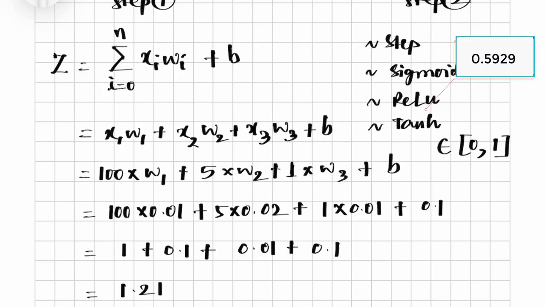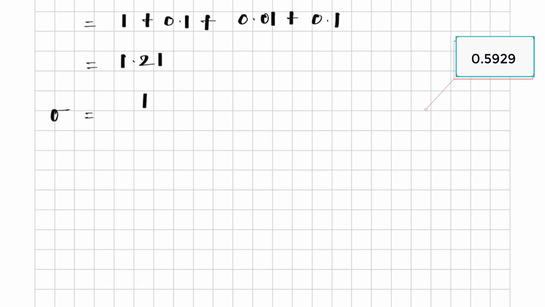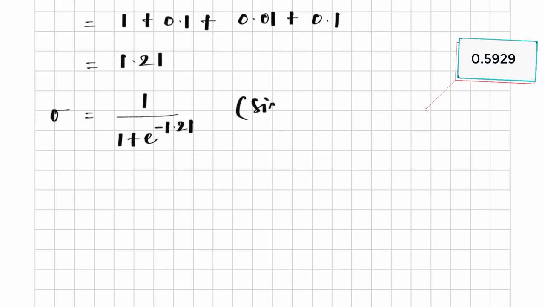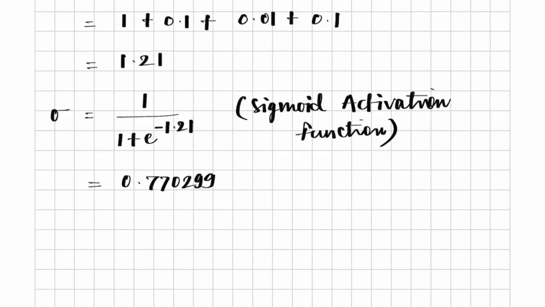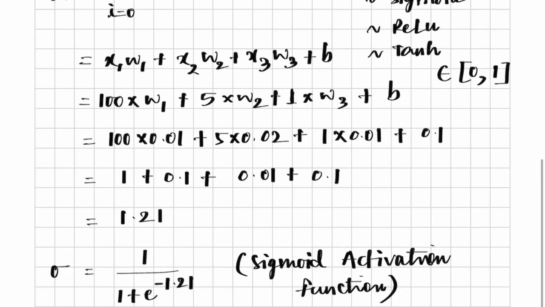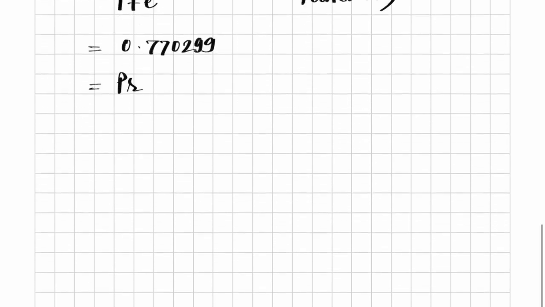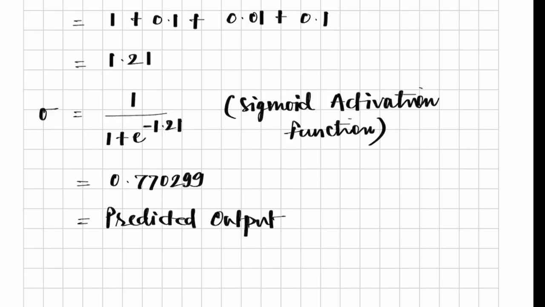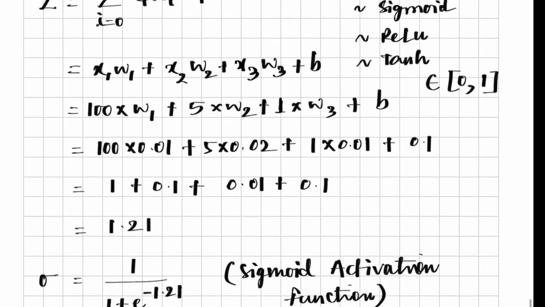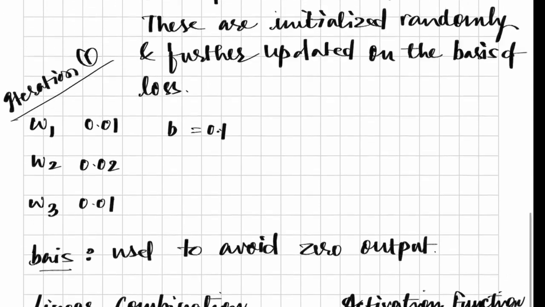Now this value we will pass to the activation function. So sigma equals 1 upon 1 plus e to the power minus 1.21. This is the sigmoid activation function. As we pass the value of our linear combination into the sigmoid activation function, we get 0.770299. Therefore our predicted output is 0.770299. Now this predicted output is on the basis of the weights and bias which we initialized.